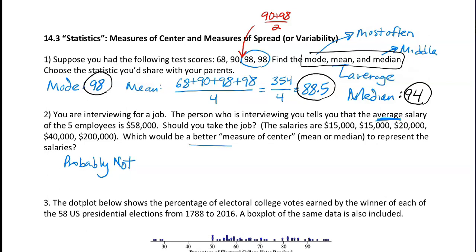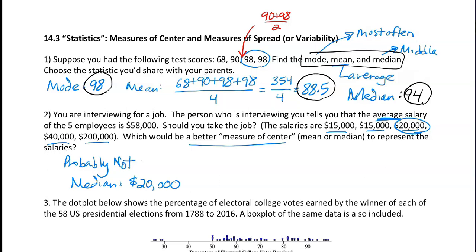That's because a measure of center that would be a better representation of the salaries would be the median. The median would be a better representation because you have these 5 salaries. The middle salary, now that they're ordered, the median is $20,000. That's a lot closer to a typical salary that someone gets. Most people get around $20,000.